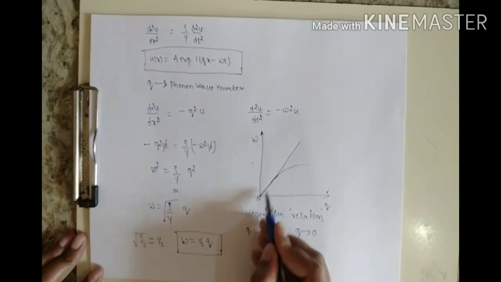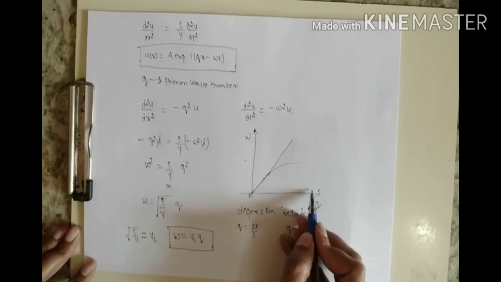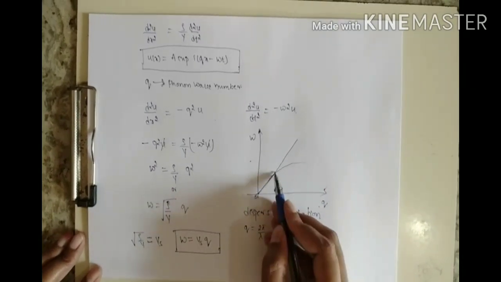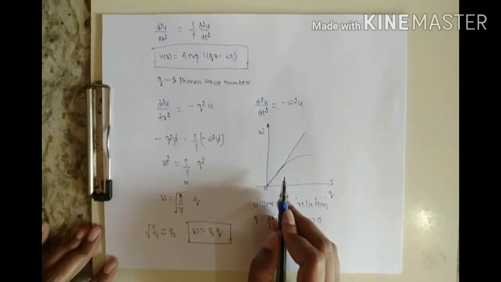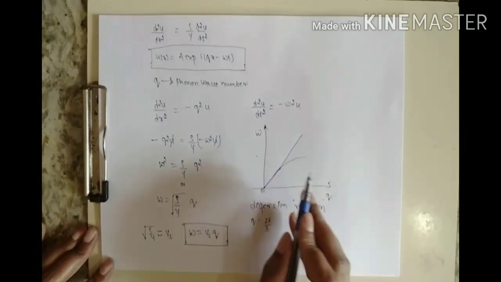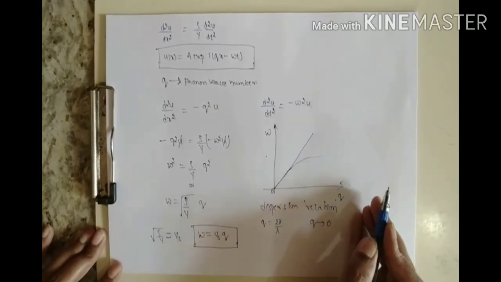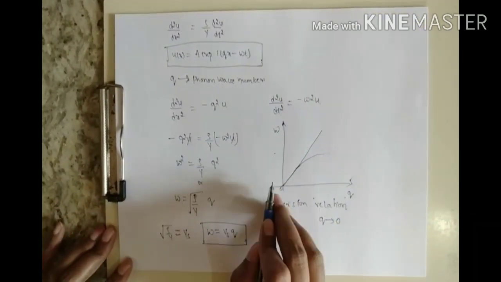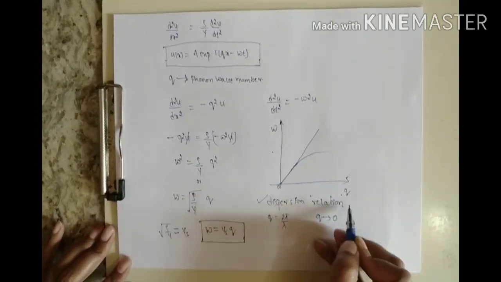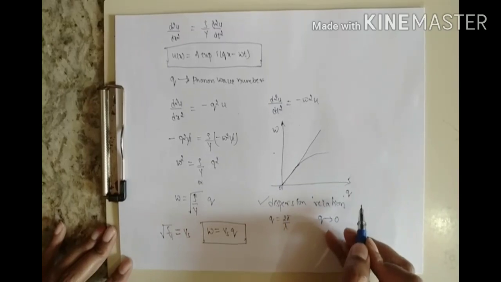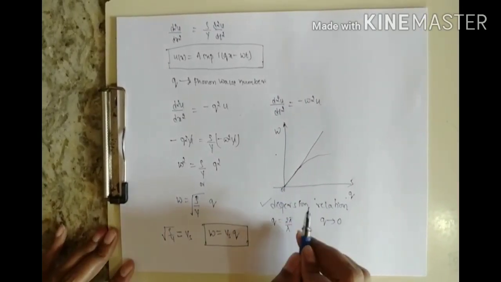Of course, in the long wavelength region you should get Vs into q, whereas for greater values of q you will get a deviation from this linearity, and at that time you will get two different modes, that is acoustic and optical modes. So that we will study in our next video. But here what you need to concentrate on is what the dispersion relation is and how important it is in understanding lattice vibration. Thank you.